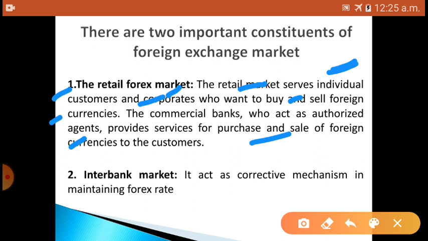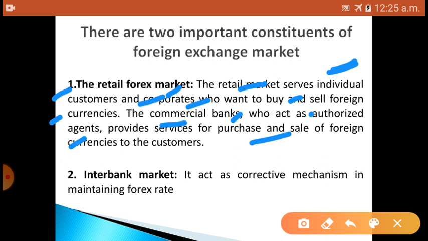Okay, in the retail forex market, they help individual customers or corporates who want to buy and sell their foreign currencies. Who helps them with buying and selling? The commercial banks. The commercial banks help, and they act like an agent, providing them service for the purchase or sale of foreign currencies to the customers.